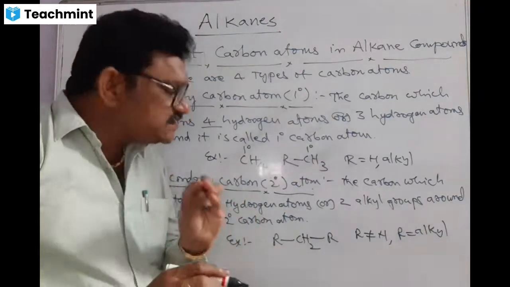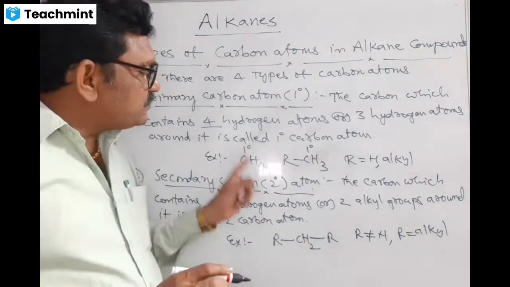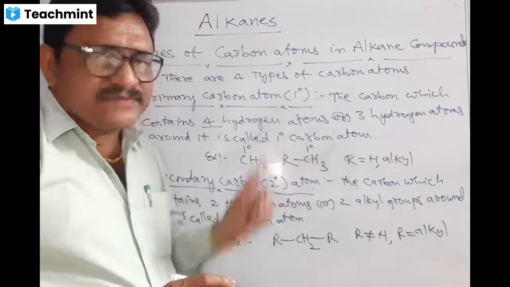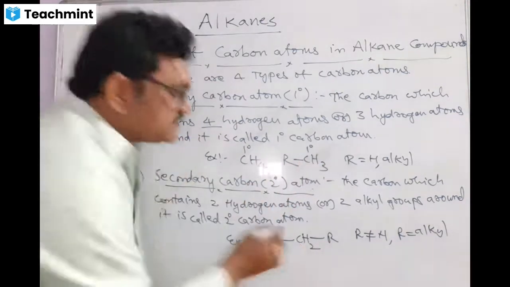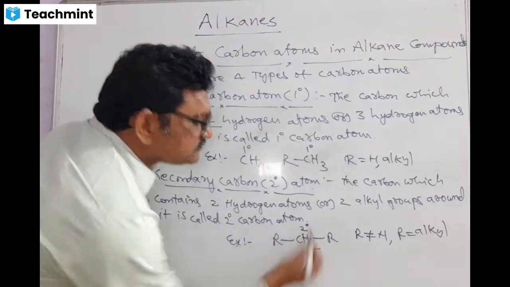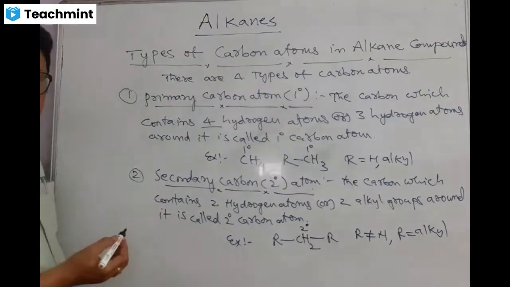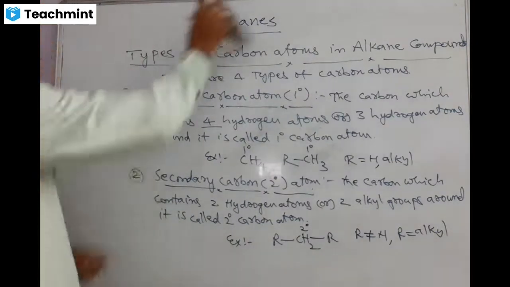But it is very easy to remember with respect to hydrogens. So around 4 hydrogens or 3 hydrogens, that carbon is referred to as a primary carbon. And if a carbon contains 2 hydrogen atoms, then that is referred to as a secondary carbon. Then the third type of carbon atom, the tertiary carbon atom.